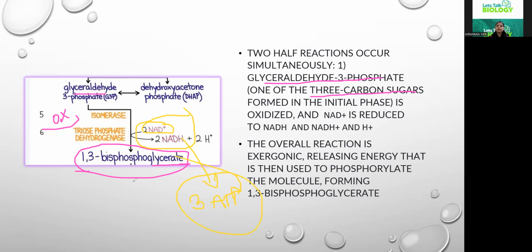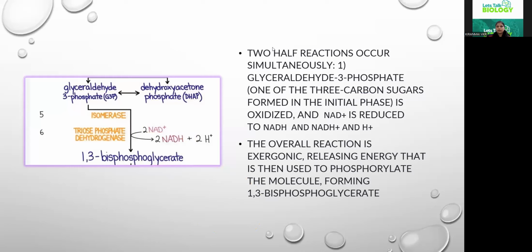So whenever we visit a bank, in certain cases we don't directly receive the amount. We need to place the check, and only then will we obtain the currency. So here also, in the further process, these NADH molecules are utilized for the production of ATP. Hope till here you have understood. So let us move further.